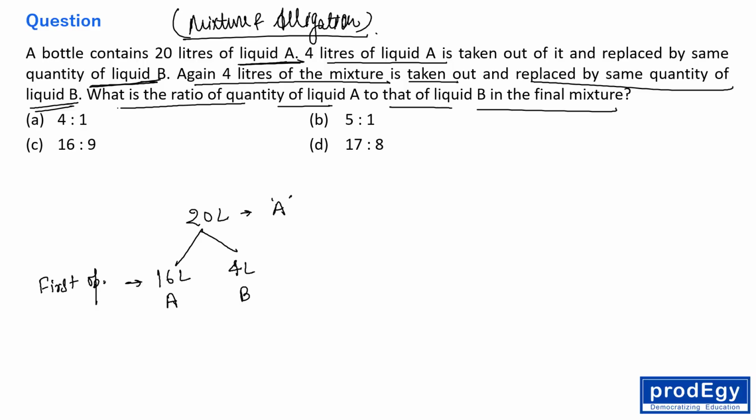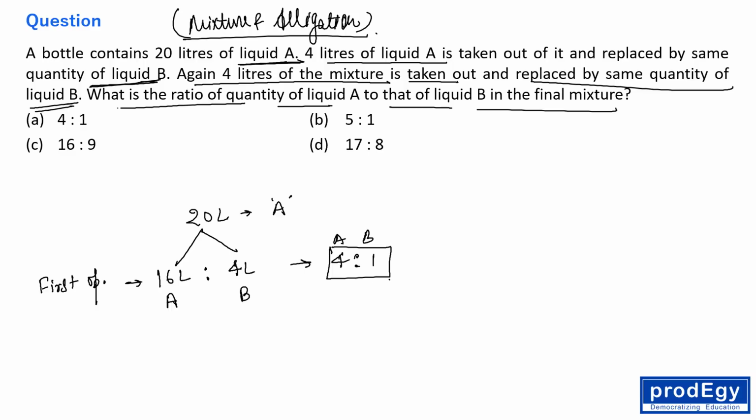Now here, what is the ratio? The ratio is 4:1. So whatever we now take out from this mixture will come out as 4:1, right? Because this mixture is now in the ratio 4:1, liquid A and liquid B are in the ratio 4:1. So whatever we take out from this mixture, A and B will be there in the ratio 4:1.